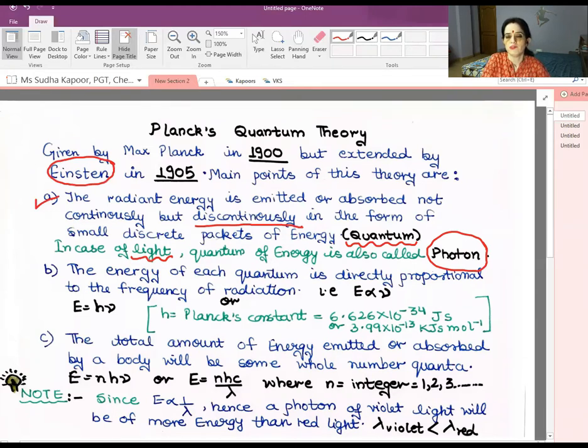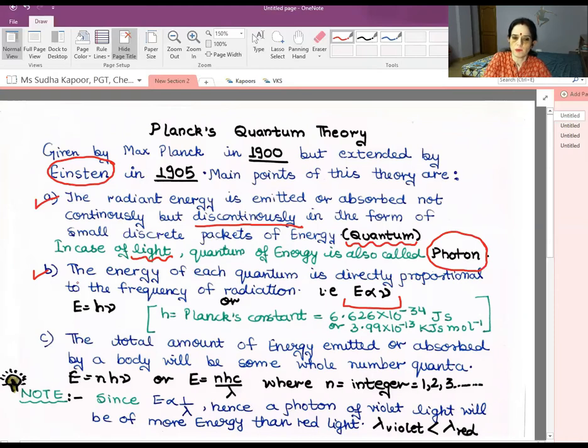Now, when we are talking about the radiant energy, it has energy associated in the form of particles. So what is the value of each of the energy bundles? According to Planck, the energy of each quantum is directly proportional to the frequency. Now, frequency, the symbol is nu and the unit is hertz.